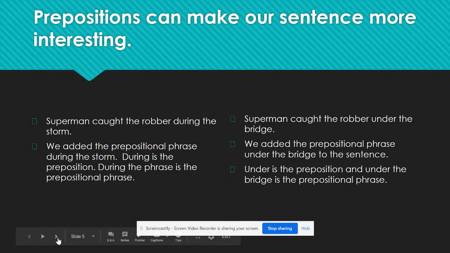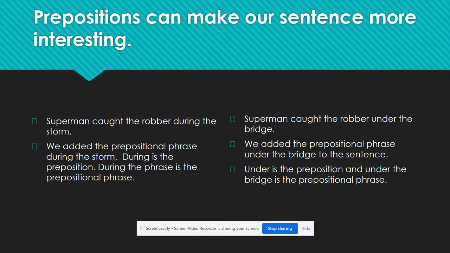So let's talk about prepositions now. Prepositions can make simple sentences more interesting. For example, the sentence, Superman caught the robber. We can add on a prepositional phrase, such as during the storm, to make the sentence more interesting and also give the reader more information.